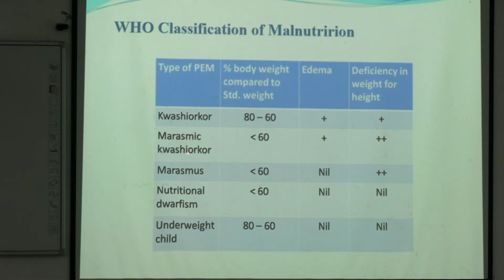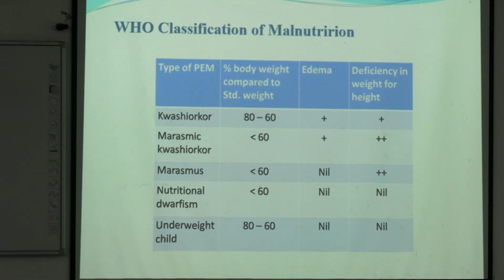In case of marasmus, kwashiorkor and marasmic kwashiorkor, height is normal, but weight is low. Deficiency in weight for height means weight is lower than that particular height requires. But in case of dwarfism or underweight child, height is also low. In case of underweight child, weight is low, but there is no edema and weight ranges between 80 to 60% of standard weight. Okay?